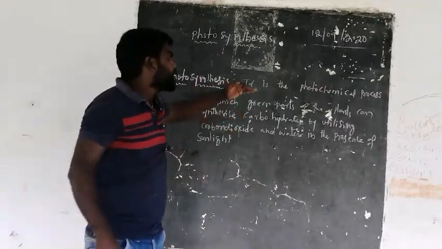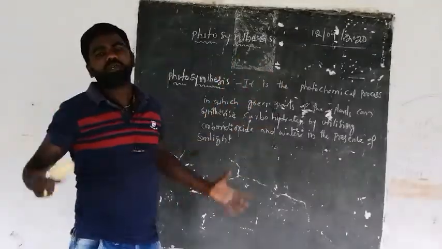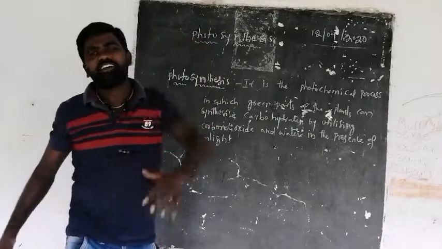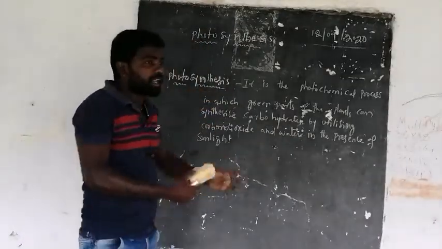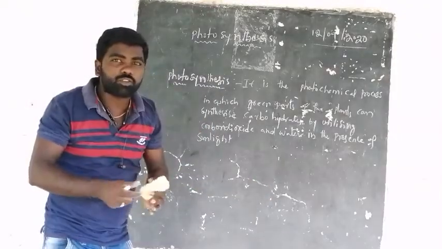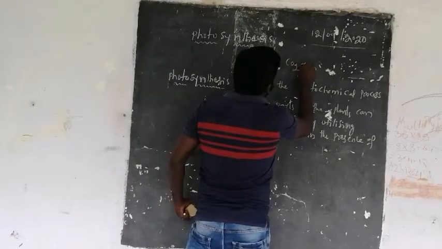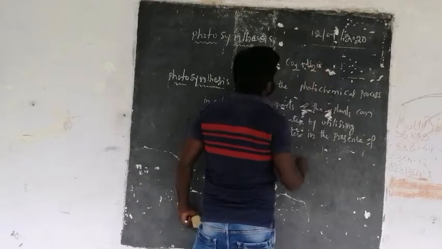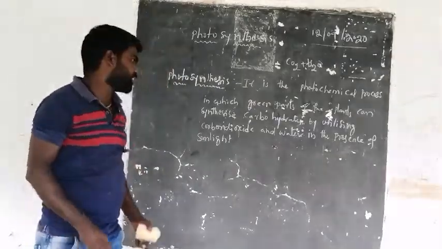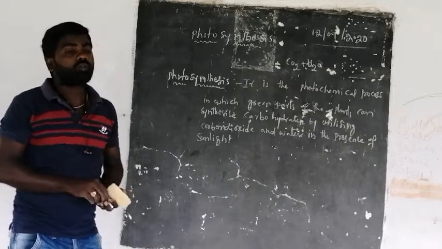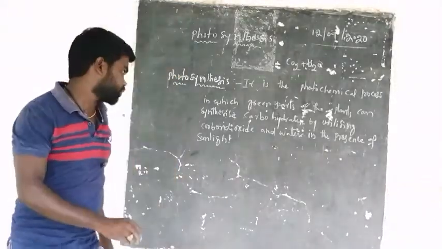Photosynthesis is a photochemical process in which plants prepare their own food material by using carbon dioxide and water in the presence of sunlight to prepare a carbohydrate, and it is called photosynthesis. Let us see the overall reaction of photosynthesis.